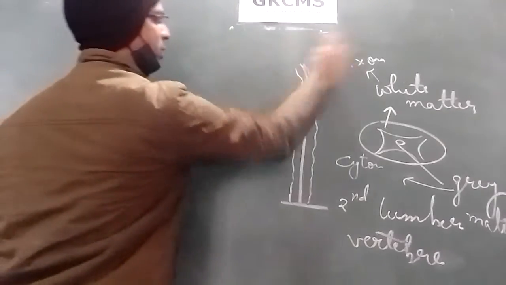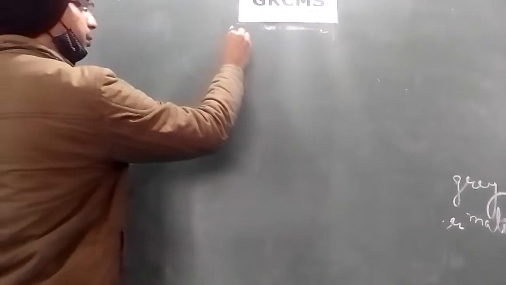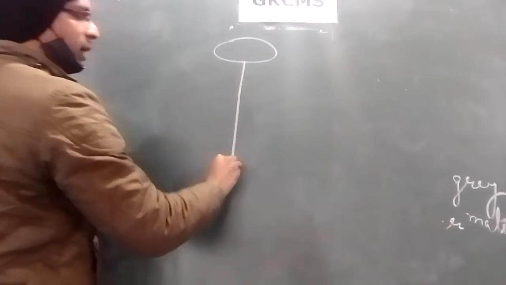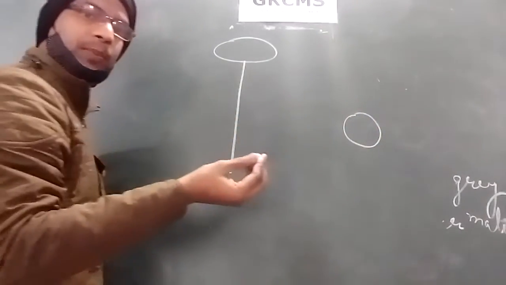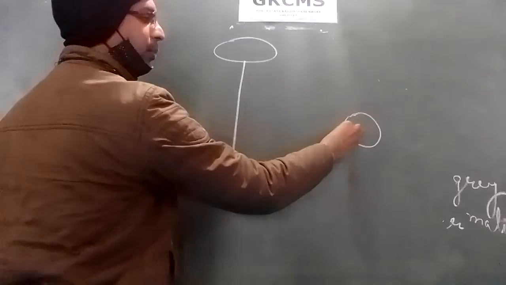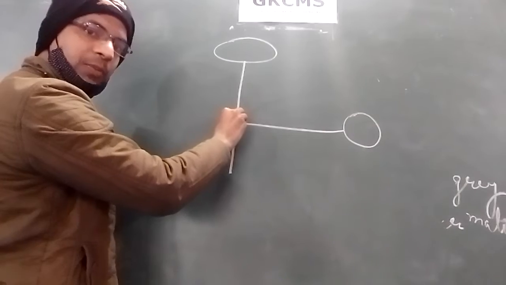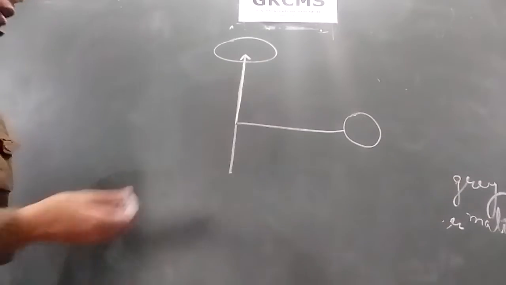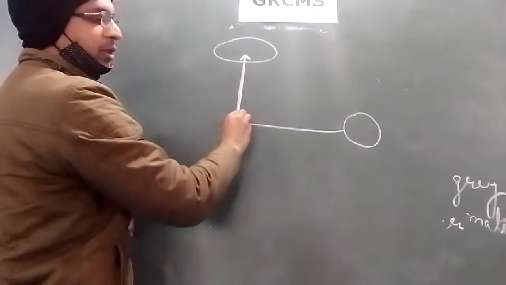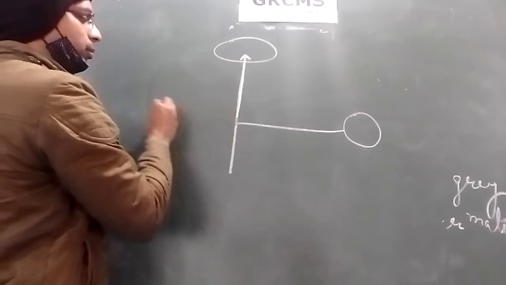It behaves just like a mediator between the brain and the rest of the body. What does it mean? Suppose it is our brain and this is the spinal cord. So what happens from the body? Suppose it is a body part. From the body part, the impulses first go to the spinal cord, and from the spinal cord, these signals reach the brain. So the first function is it helps in carrying the sensory signals or sensory impulses from the body part or from the sense organs to the brain.